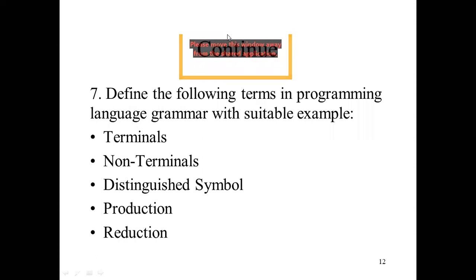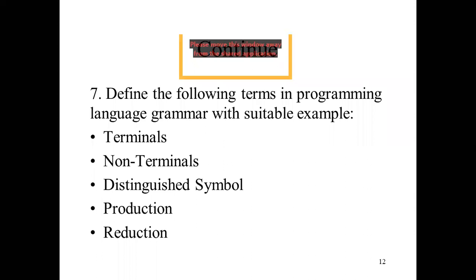Distinguished symbol, what is the distinguished symbol? You are already aware of the distinguished symbol, production, and reduction. The distinguished symbol is the central part, the two colons and equal sign.